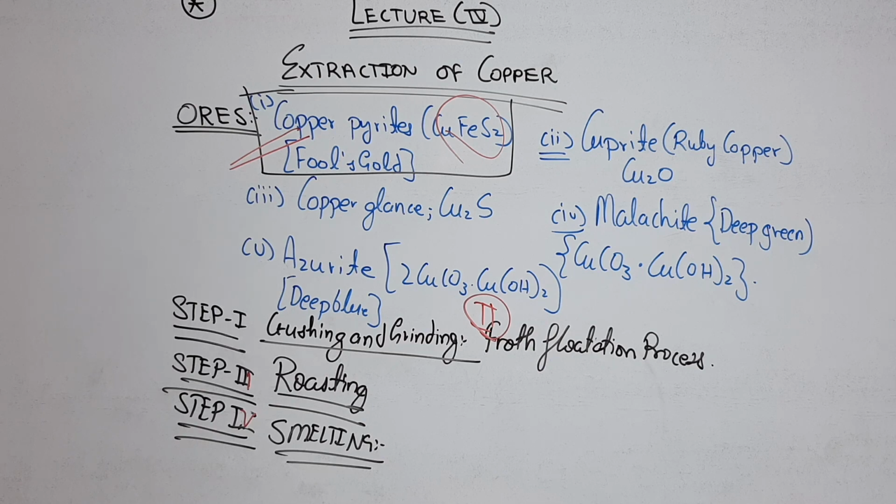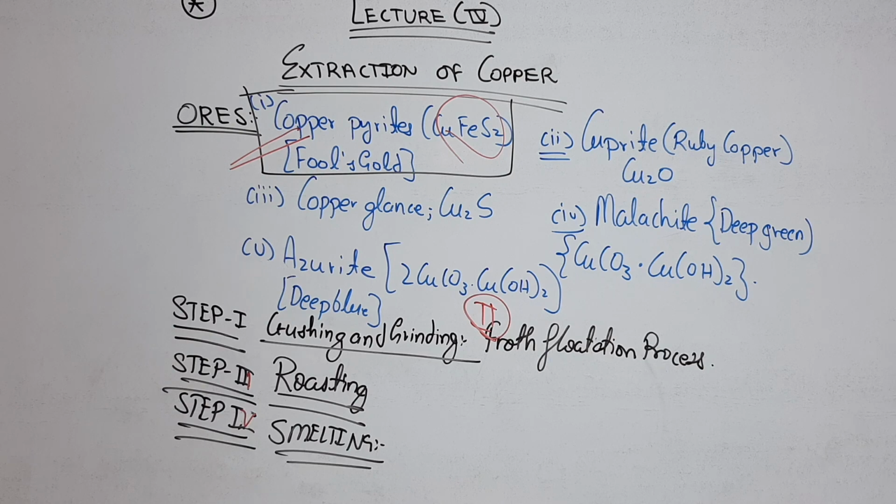Now step 3 is roasting, and in roasting again I am not writing out the points, because I have already explained in the previous slides that the concentrated ore is heated in the reverberatory furnace. Remember, reverberatory furnace, I have shown you the image, and it is heated in excess of air.